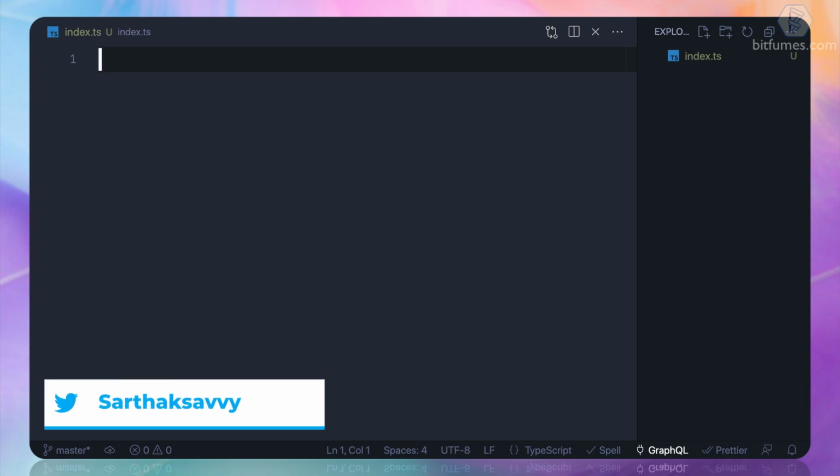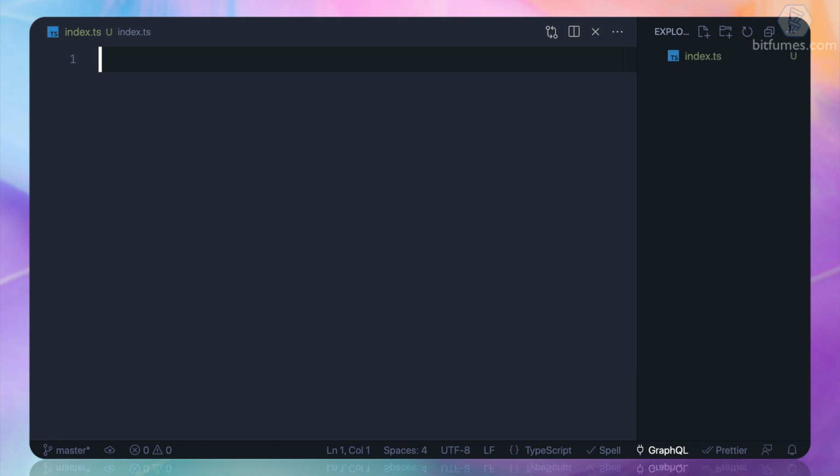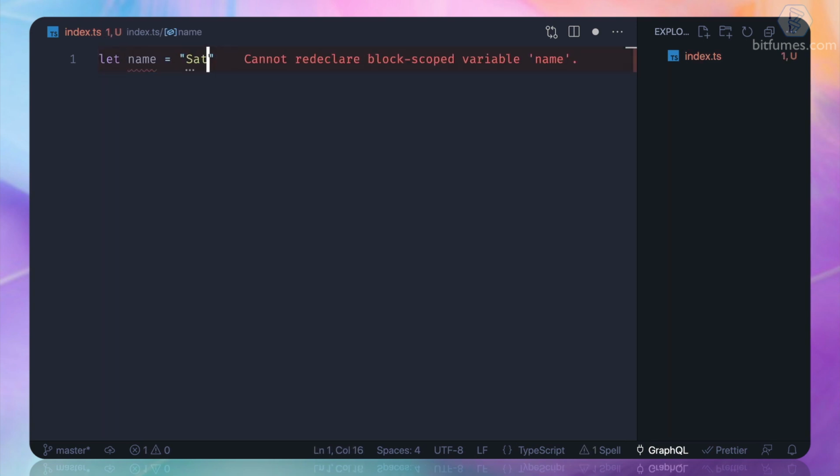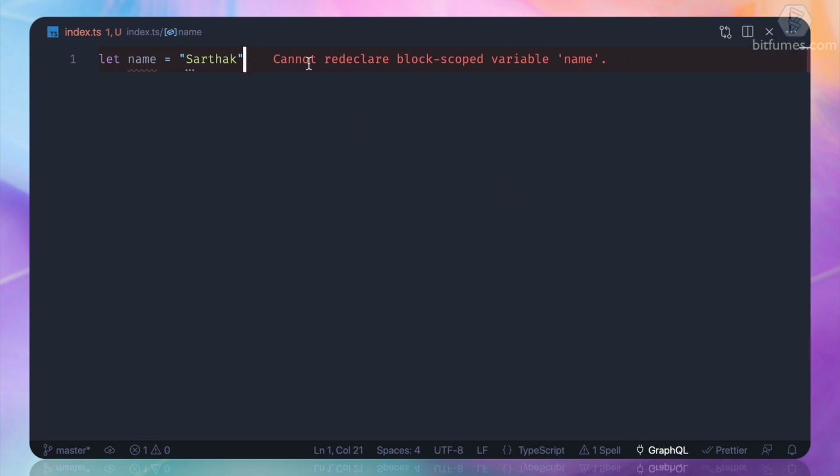The difference is, in TypeScript you can define the types given by TypeScript. As you know, TypeScript is a superset of JavaScript. That means it's absolutely JavaScript but with added features. So I'm writing normal JavaScript: let name is equal to Sarthak. Okay, so that's it. And this error is coming because of TypeScript.